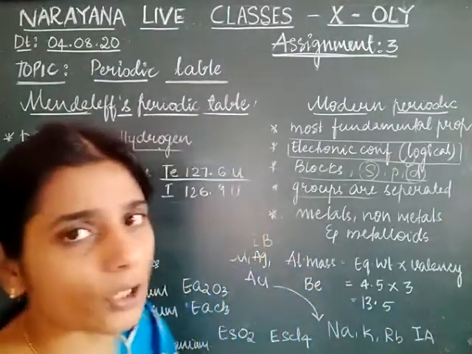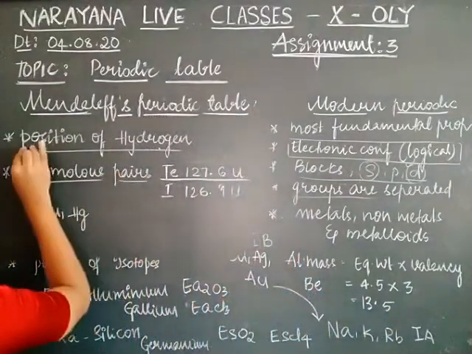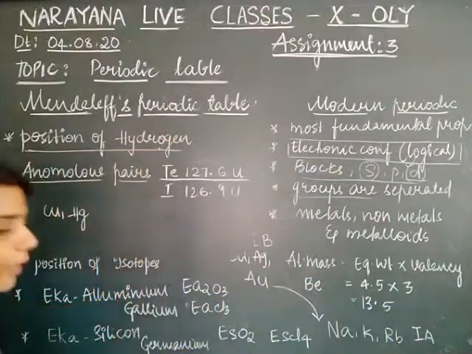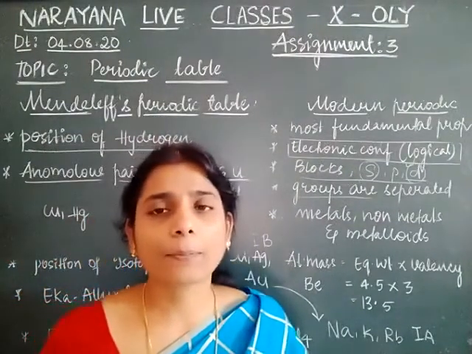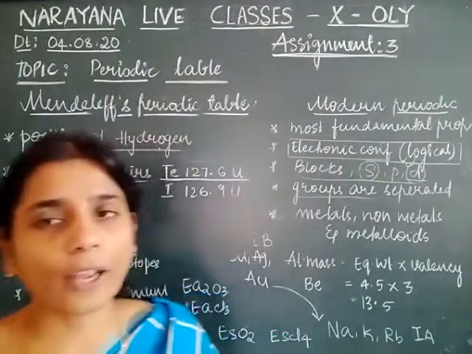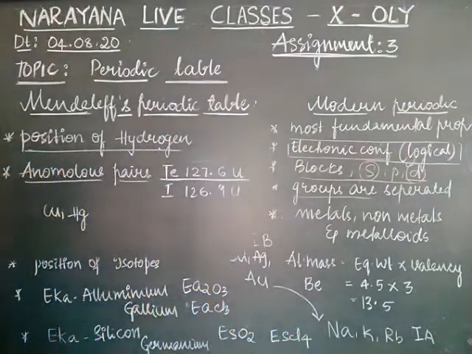So coming to the limitations of Mendeleev periodic table, he could not explain the position of hydrogen. Hydrogen is placed in first A group, but it has properties similar to that of the halogens. It was not explained by Mendeleev.